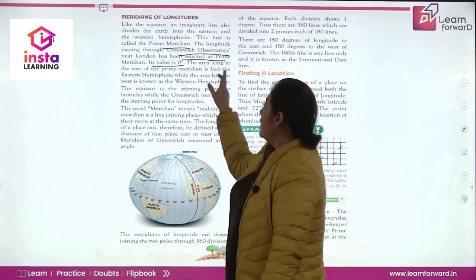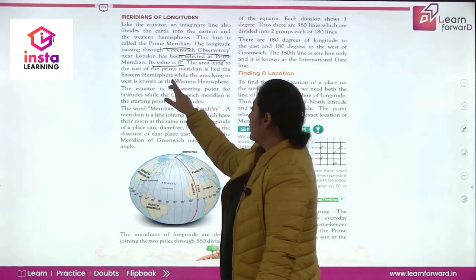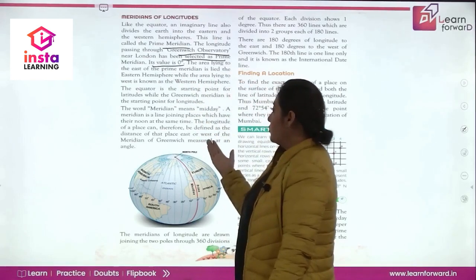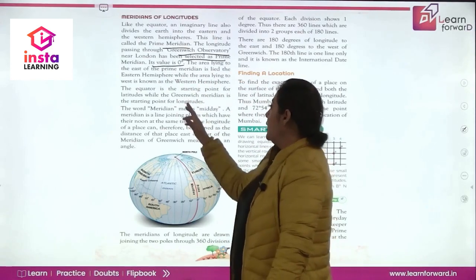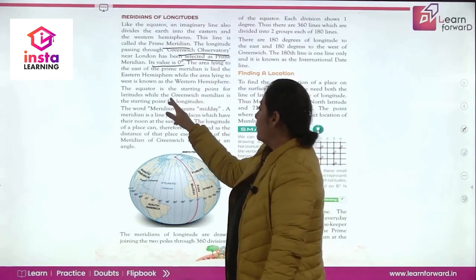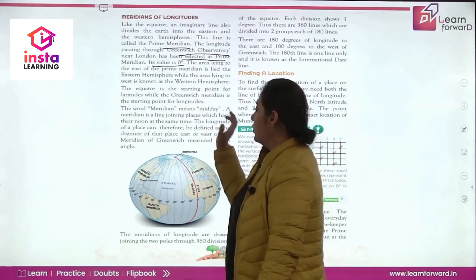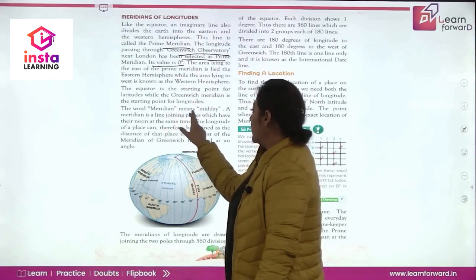The area lying to the east of the prime meridian is called the Eastern Hemisphere. The area lying to the west of the prime meridian is the Western Hemisphere. Equator is the starting point of latitude while the Greenwich meridian is the starting point for longitude. The word meridian का मतलब होता है midway.